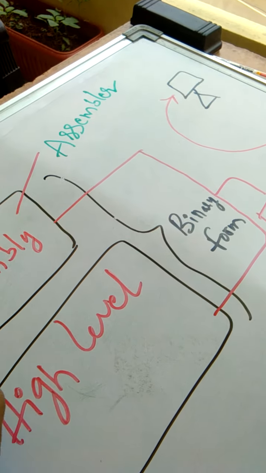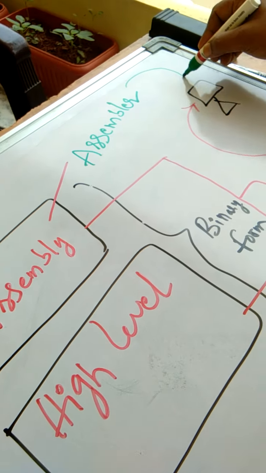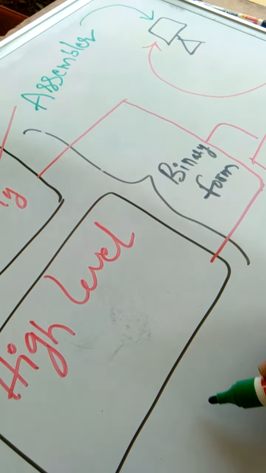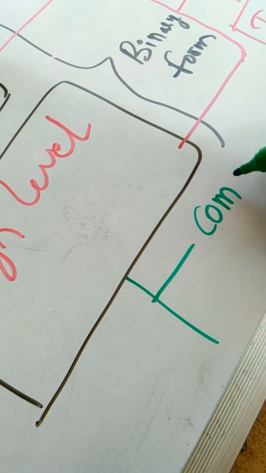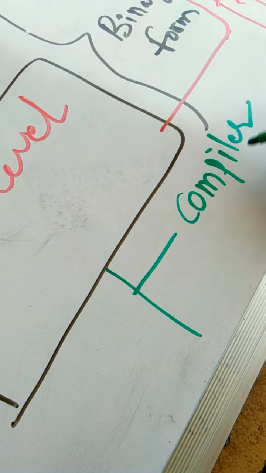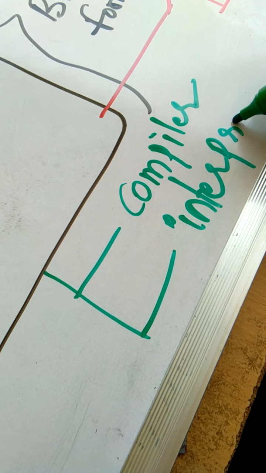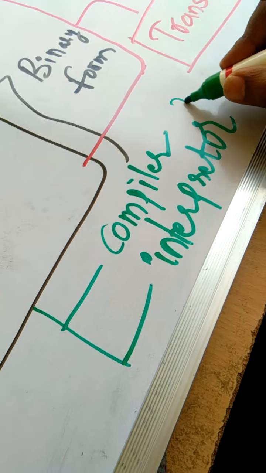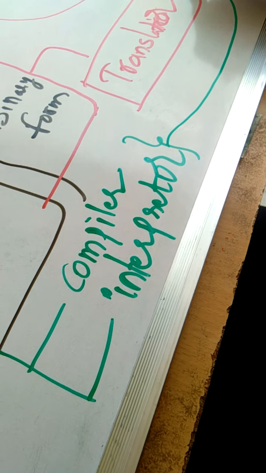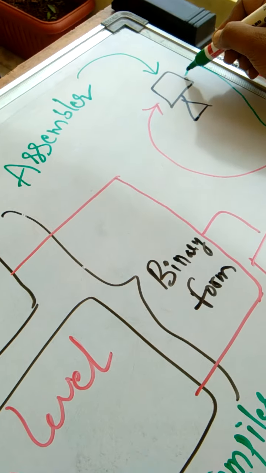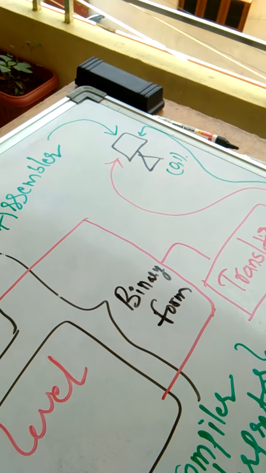Assembler will translate the instructions written in the assembly level language into machine level language so that the computer can understand. When it comes to high level languages, we have two types of translators, called compilers and interpreters. Both will convert the high level language code into binary level language code, zeros and ones, so that the computer can understand.